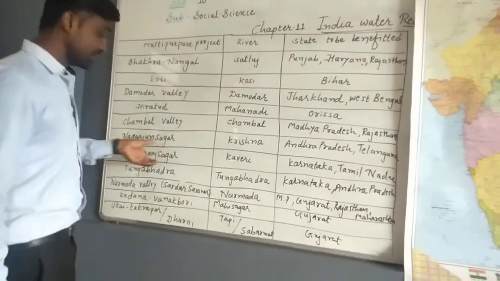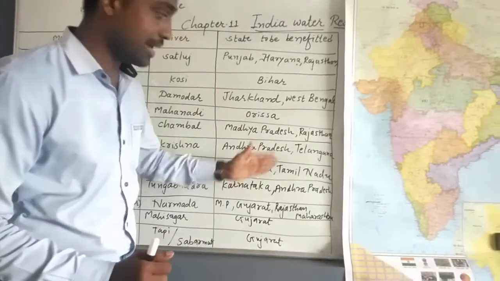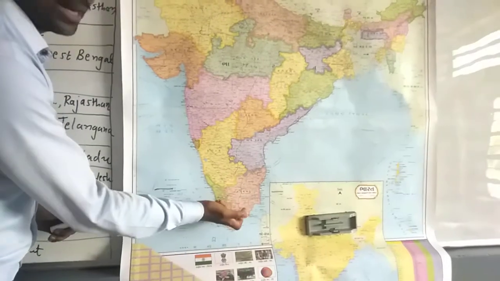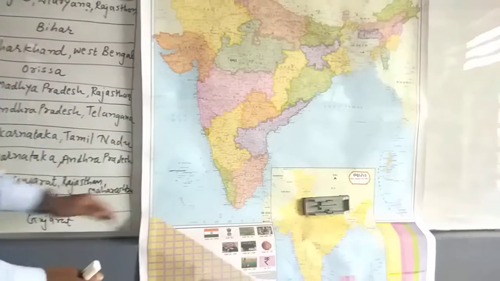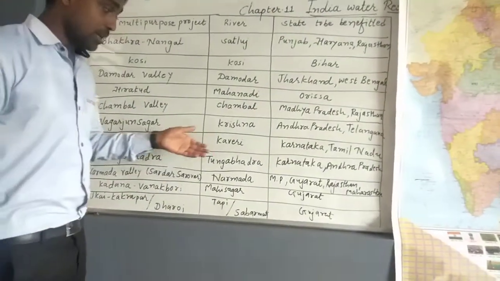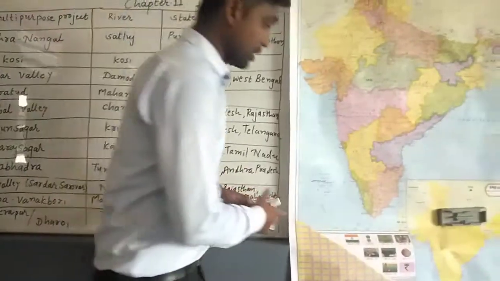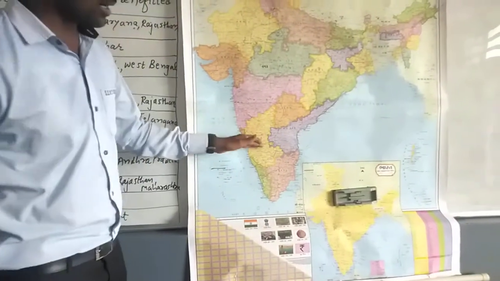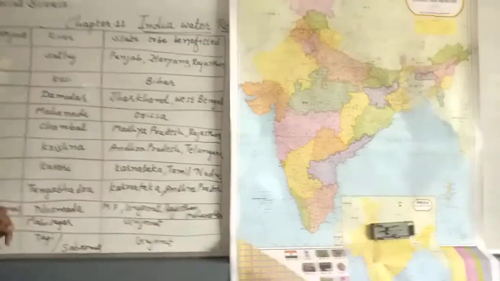Next one is Krishnaraj Sagar on the river Kaveri, and the benefited states are Karnataka and Tamil Nadu. These are the yellow and orange states, we can say. These two states are benefited due to the Krishnaraj Sagar project. Next one is Tungabhadra on the river Tungabhadra, benefiting Karnataka and Andhra Pradesh. One more time, Karnataka and Andhra Pradesh. These are two neighboring states. Karnataka and Andhra Pradesh are benefited due to the Tungabhadra multi-purpose project.